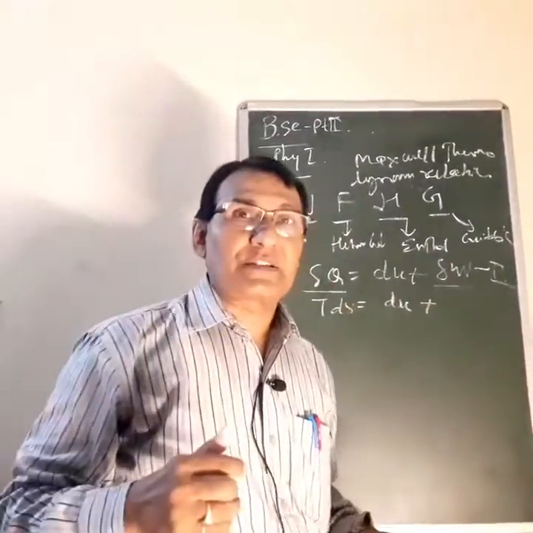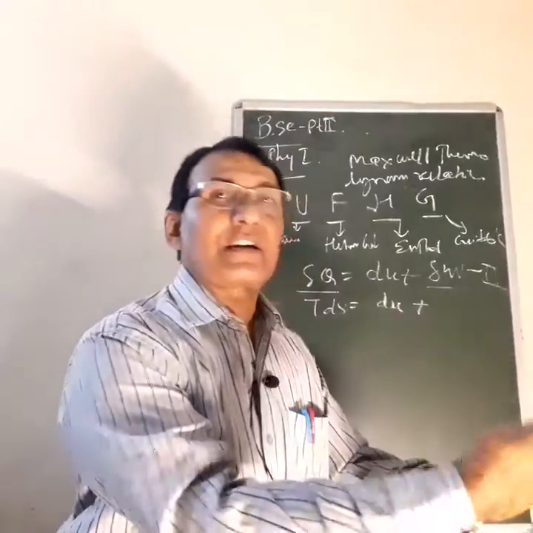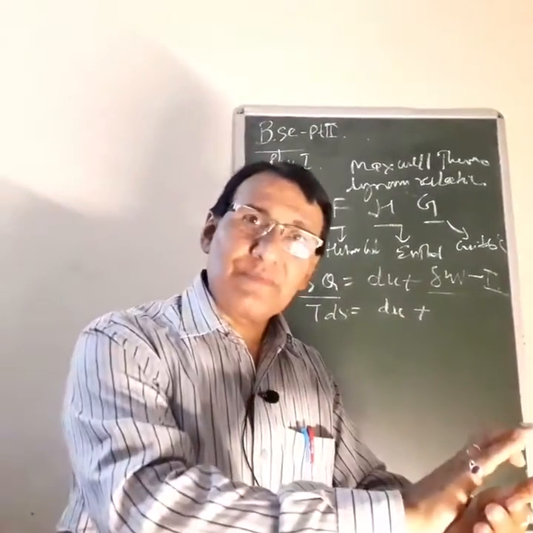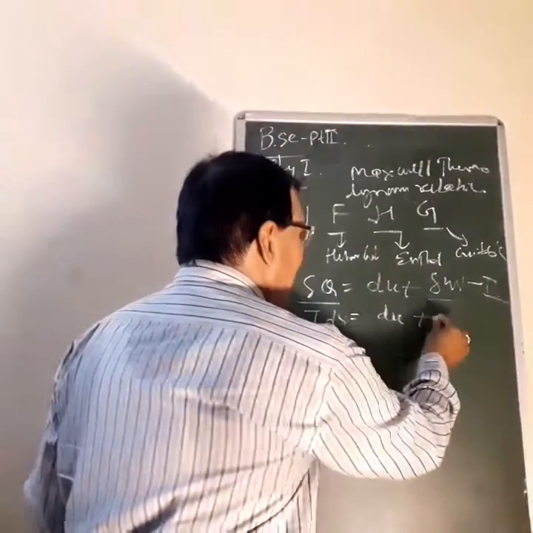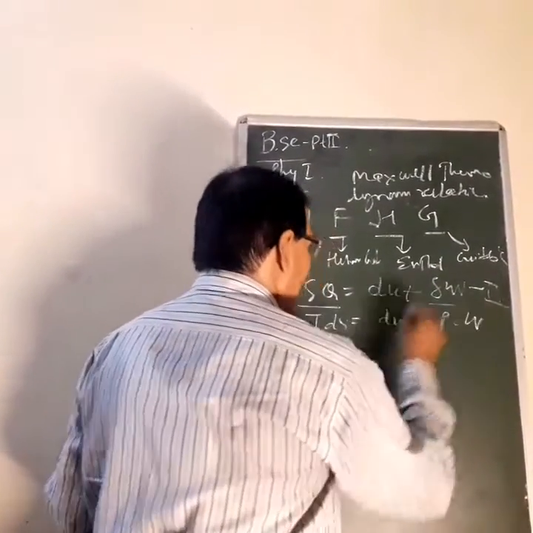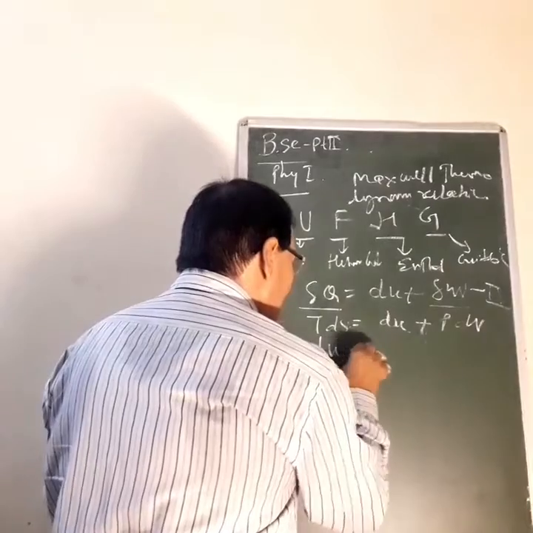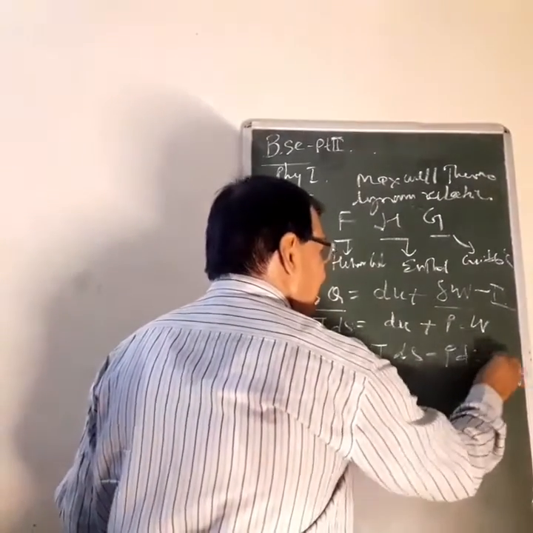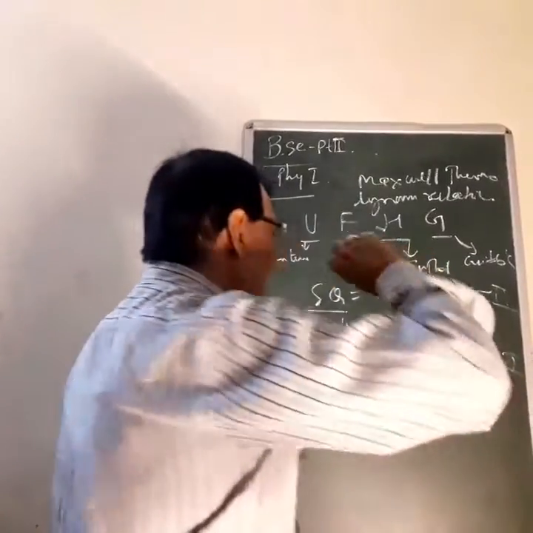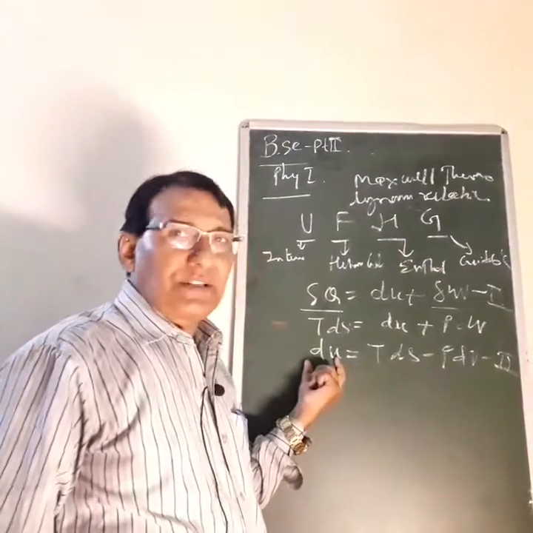There are two aspects: work done on the system or work done by the system. If the work is done on the system it is positive, and work done by the system is negative. So dW is equal to PdV. So what is internal energy? dU is equal to TdS minus PdV. It is the internal energy function.